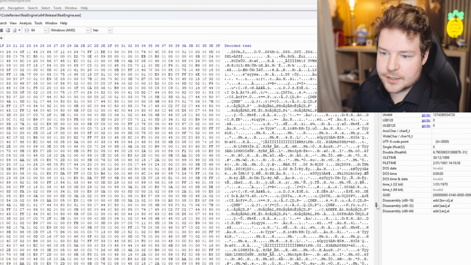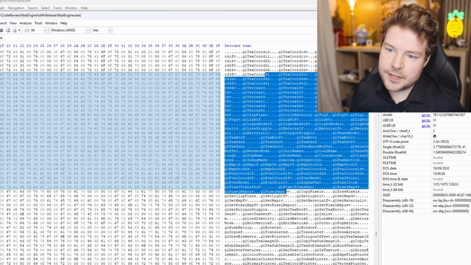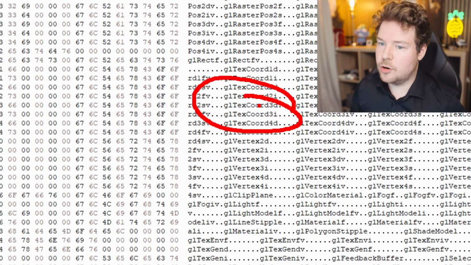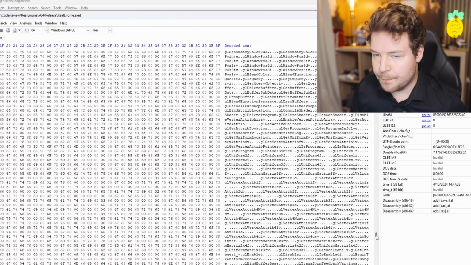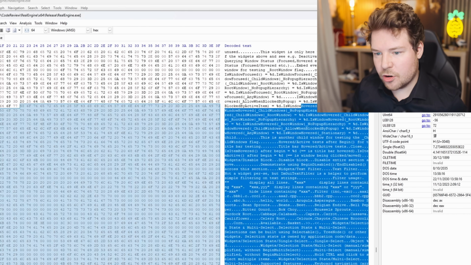Now, this is still pretty annoying to look at, but if we scroll down far enough, you can see we run into a whole bunch of text. These are all like OpenGL functions that are probably being loaded by their actual name. And then there are so many other strings.